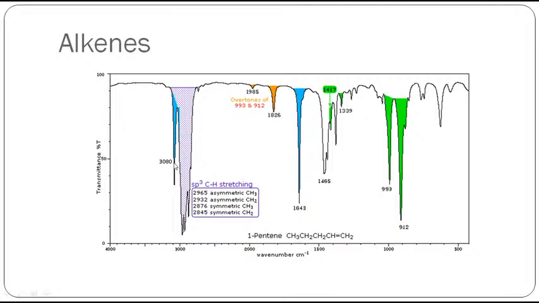And one more thing, the CH bond present in unsaturated carbon, that is double bond carbon CH, appears just above 3000. You can see 3080, and all the sharp peaks around 3000 are due to CH stretchings, but the peaks just below 3000 are due to the sp3 carbon CH3, CH2.